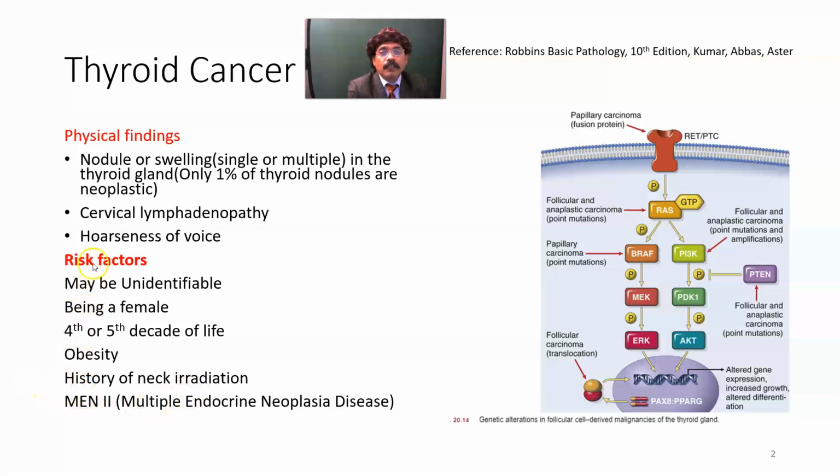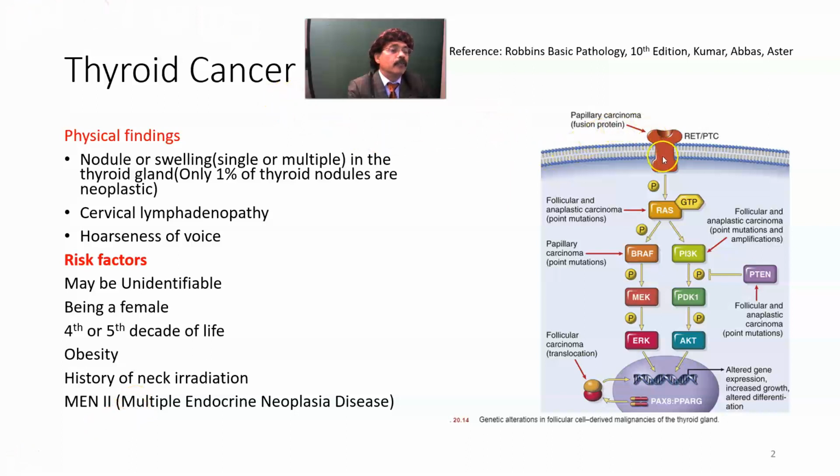Thyroid cancer, specifically medullary thyroid cancer, may run in families with multiple endocrine neoplasia 2A or 2B. One of the components of it is medullary thyroid carcinoma.